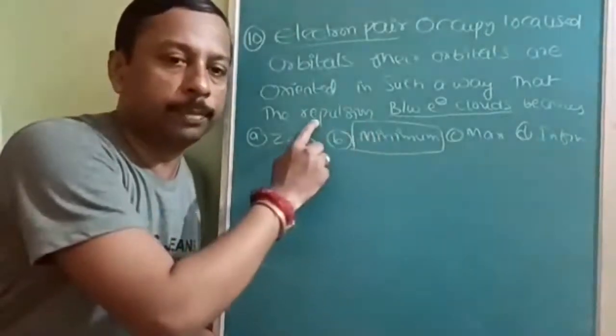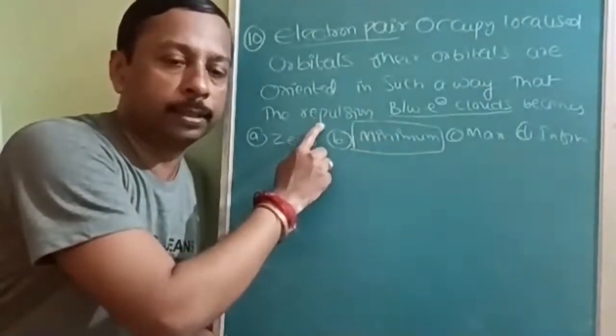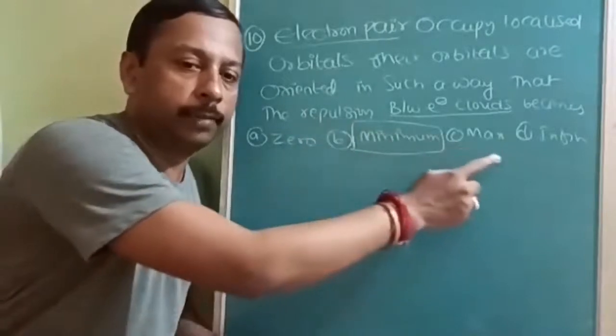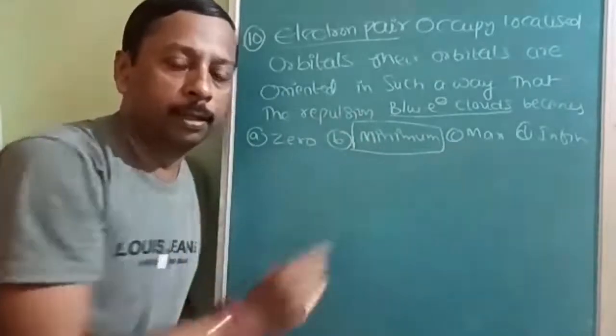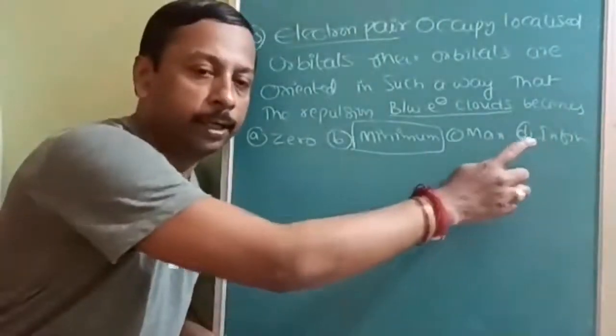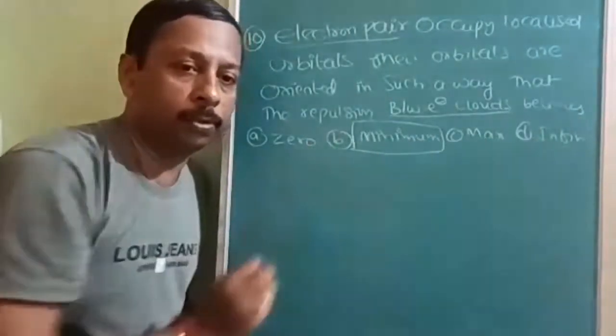Suppose here, in place of repulsion, if it is about the stability, then the answer will be maximum. Repulsion minimum, stability maximum. The answer can never be infinite, the answer can never be zero. Okay.